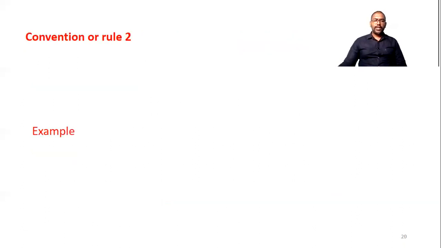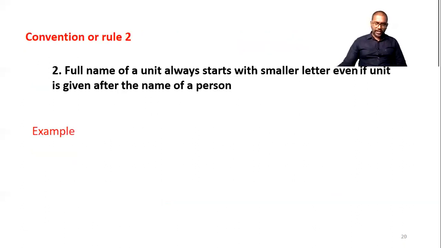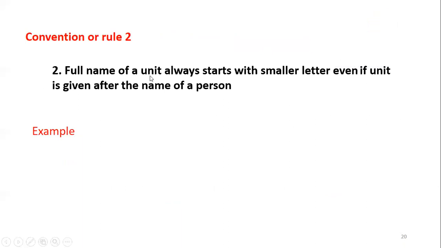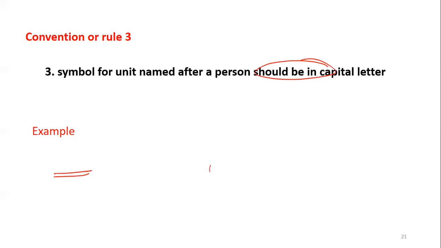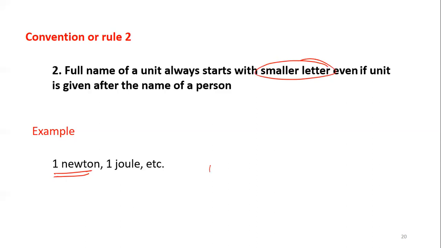Second rule, full name of unit. Basically, full name of unit always starts with a small letter, even if the unit is given after the name of a person. For example, here, newton. So 1 newton should start with a small letter, or all letters we have to write in small letters when we are writing the full form of the unit. So we cannot write like this, 1 Newton. This Newton with a capital N is wrong.